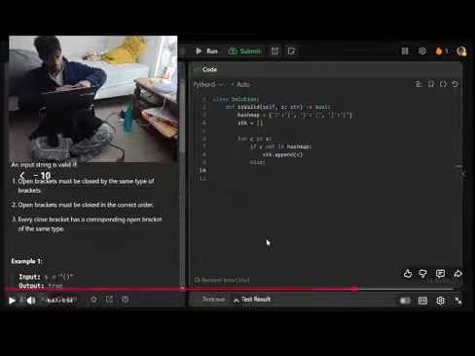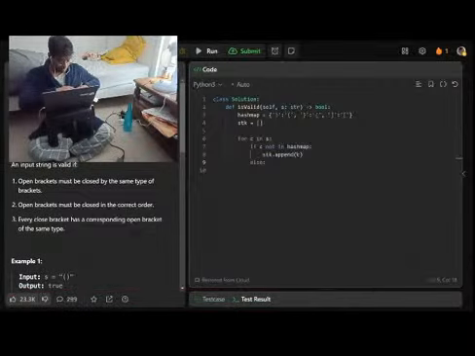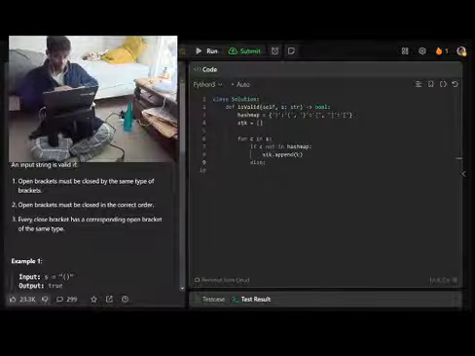Okay, that is C. If it's an open bracket, we just want to put it on the stack, and we don't even care what it is. If it's an open bracket, it goes in the stack. If it's a closing bracket...